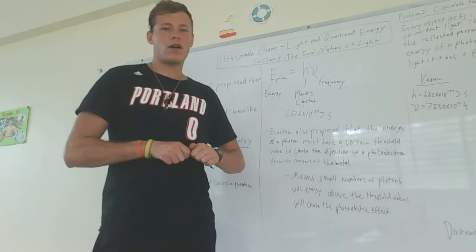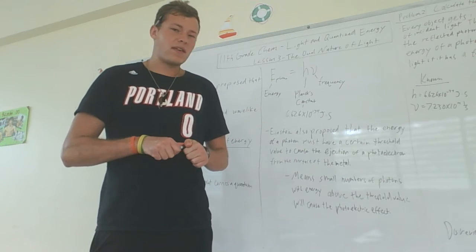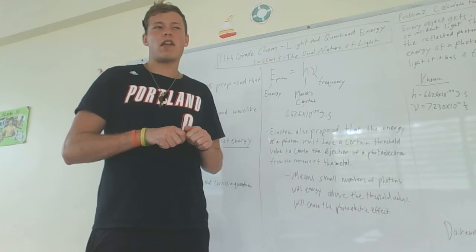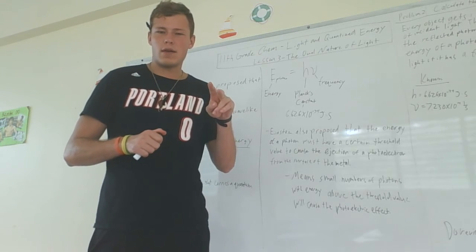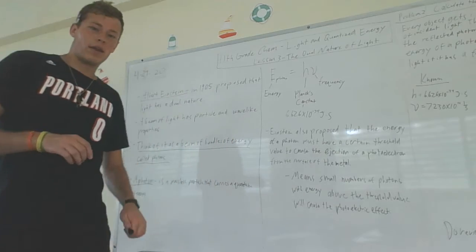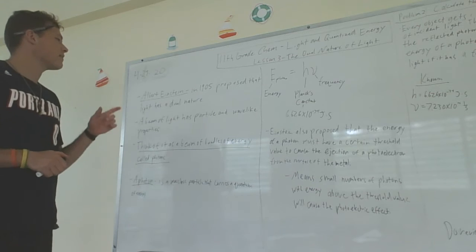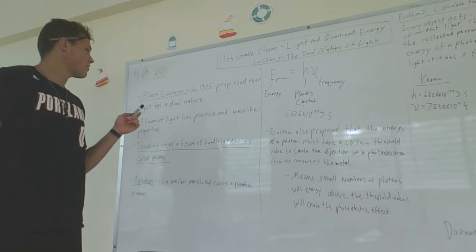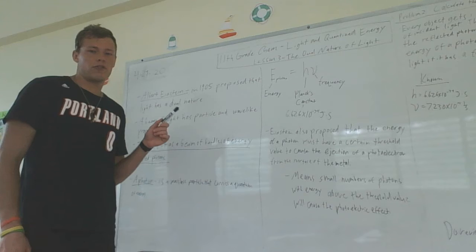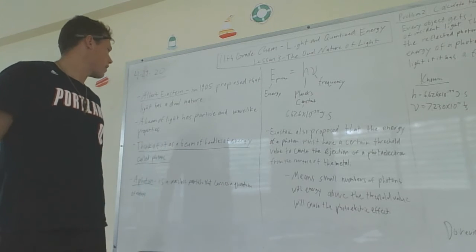So this is a very confusing concept, and I'm going to do my best to explain it. It's just hard to understand how light can be two things at once. But Einstein tried to explain it. In 1905, Albert Einstein proposed that light has a dual nature. So it was his idea.